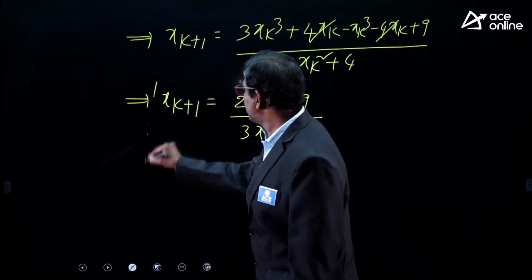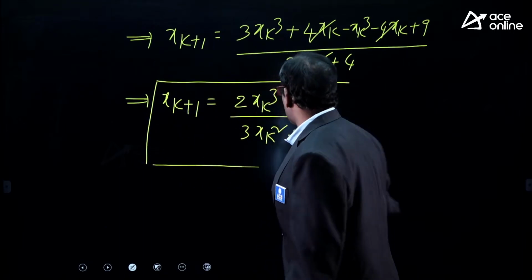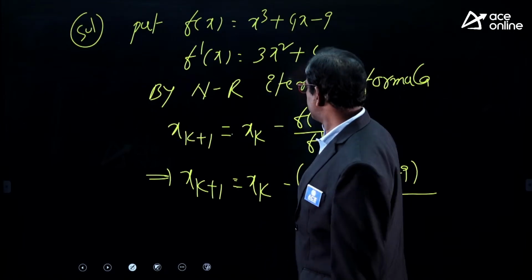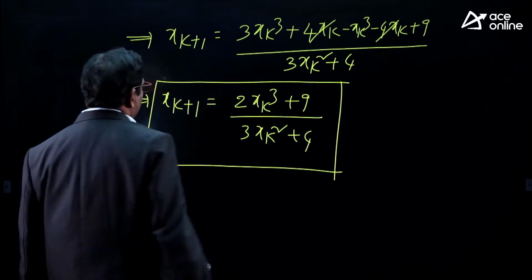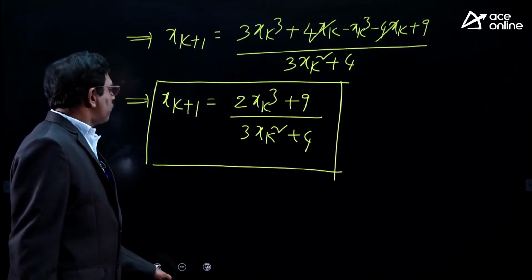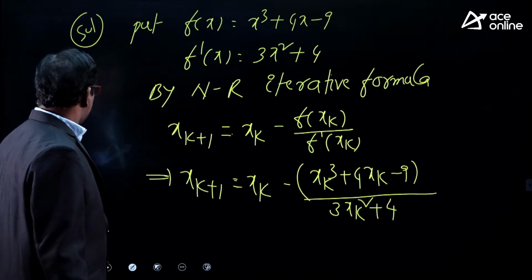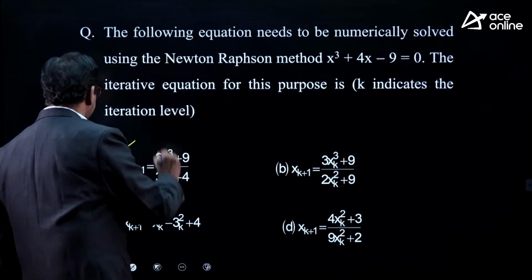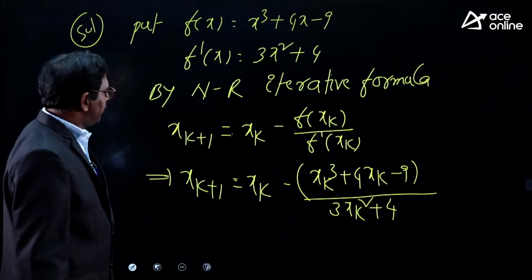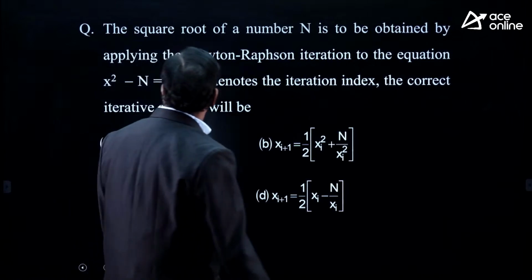2x cube plus 9 by 3xk square plus 4. Does option A coincide or not? Say this, 2x cube plus 9 by 3xk square plus 4. Option A. Clear or not? Now coming to the next problem.